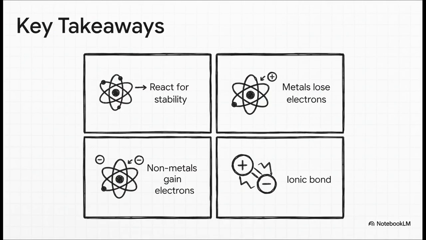So, let's just quickly recap what we've learned today. These are the main points to remember. First, elements react to get a stable electron configuration, just like the noble gases. Second, metals do this by losing electrons to form positive ions, or cations. Third, nonmetals do this by gaining electrons to form negative ions, or anions. And finally, the strong electrostatic force between these opposite ions is what we call the ionic bond.